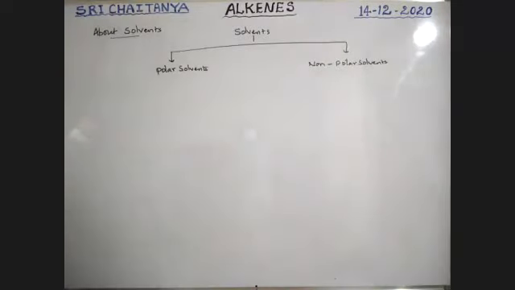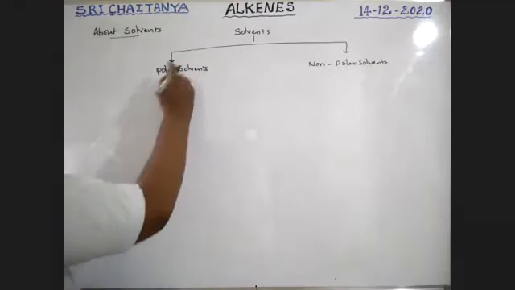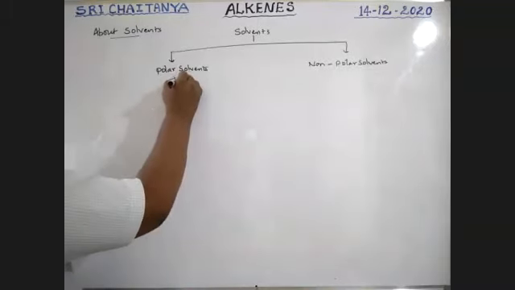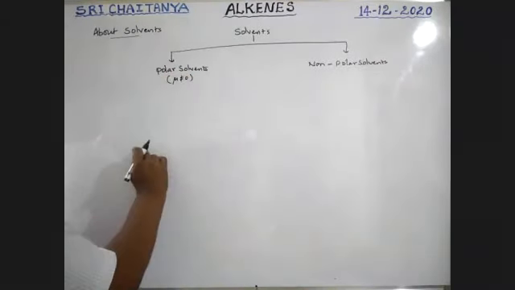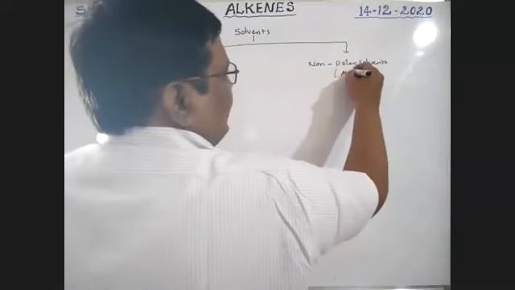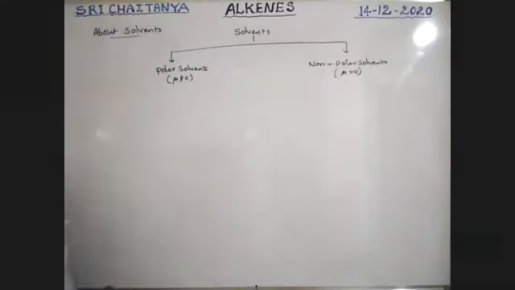These polar solvents are once again two types. Polar means some polarity is there, that is, mu not equal to 0. Non-polar solvents means dipole moment mu is equal to 0. Polar solvents have mu not equal to 0.